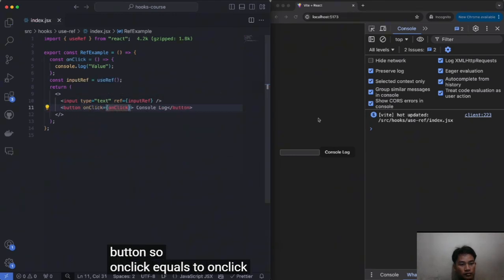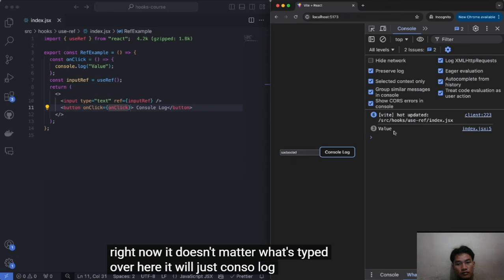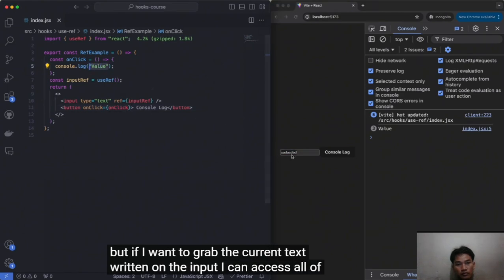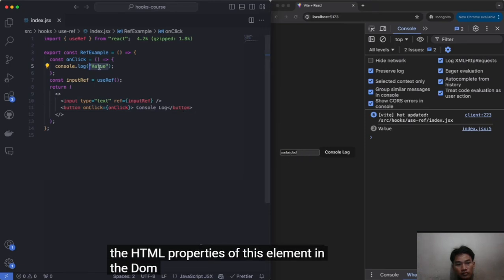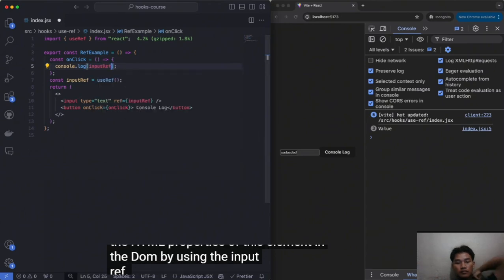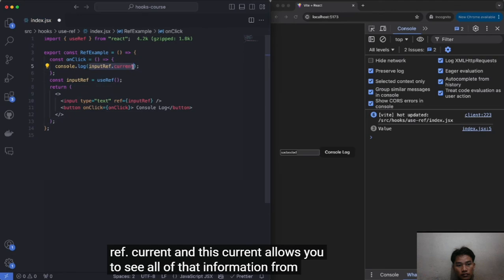So on click equals to on click. Now obviously right now it doesn't matter what's typed over here, it will just console log value. But if I want to grab the current text written on the input, I can access all of the HTML properties of this element in the DOM by using the input ref dot current, and this dot current allows you to see all of that information from a ref.